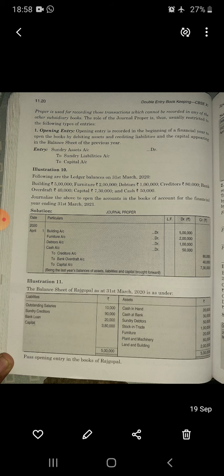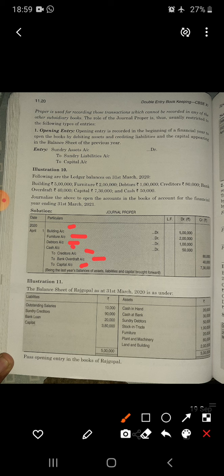Now example number 10. The following are the ledger balances on 31st March 2020. Building account: building is an asset, so that must be debited. Furniture is an asset, that must be debited. Debtors is an asset, that must also be debited. Creditors is a liability, that must be credited. Bank overdraft is a liability, we will write it on the credit side. Capital is given here, so that must be credited, and cash must be debited because it is an asset.